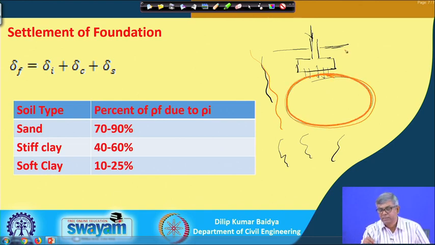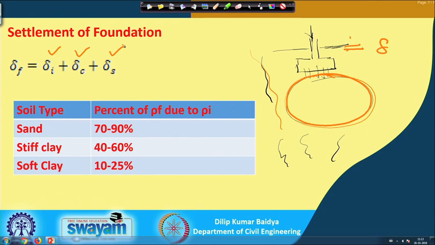And suppose there is a surface movement because of this foundation, and that total movement is delta. Since I have mentioned that delta will consist of three parts, this is one part, this is another part, and this is another part. So delta F, that means delta footing or delta final, the final settlement, will be delta I plus delta C plus delta S. Delta I means immediate settlement.